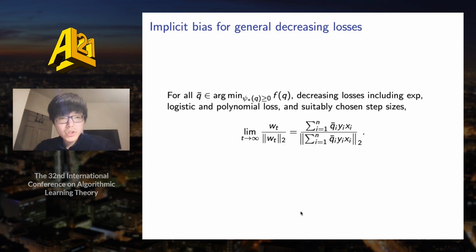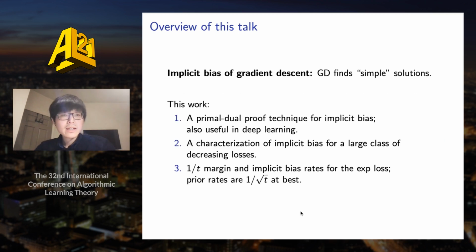And this is actually true in general for both exponentially-tailed losses, such as the exponential loss and logistic loss, and for other losses, such as the polynomially-tailed losses. And specifically, we can prove that the implicit bias of gradient descent, the limit of the normalized gradient descent iterate, is also given by the direction of the sum of q bar_i y_i x_i. Okay, that's all for this talk, and I'm happy to take any questions.